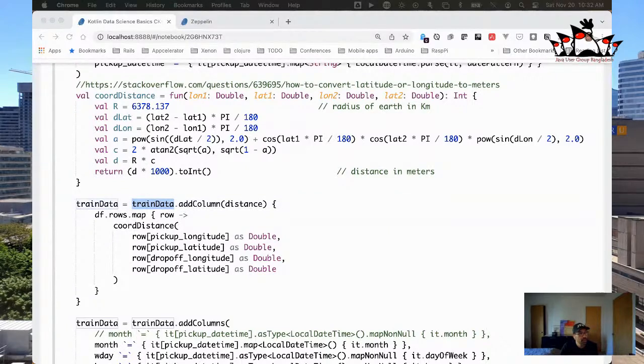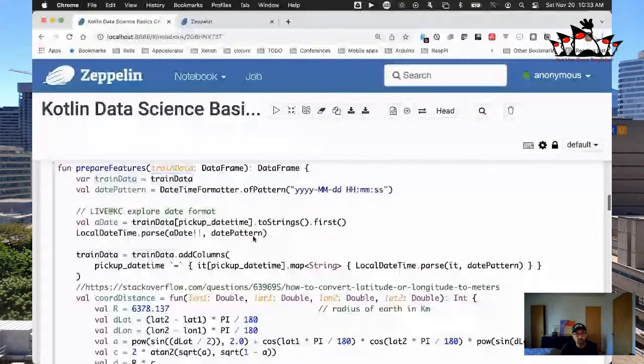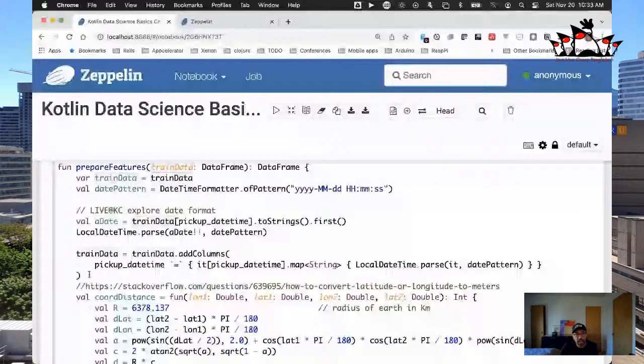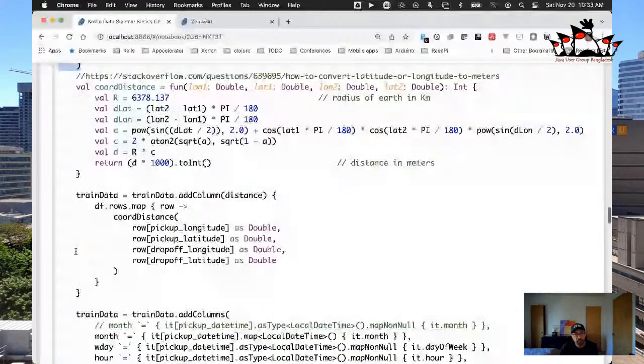And just one second, I'm just going to double check something. All right, so that is going to, again, create a new column. So we've created 2 new columns in this data set, right? Let me scroll back a little bit and remind you of the previous one that we created. The previous one we created was the pickup date time, because we had it as a string and we want it as a date time object so that we can do some time calculation, okay?